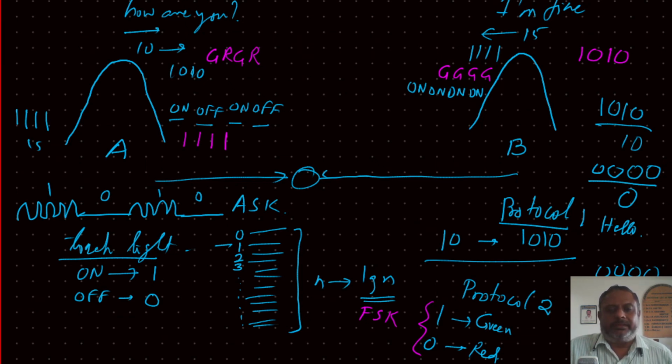Then they realized that working with the 2 torches is little costlier. Then they came out with another wonderful idea. Instead of just showing the torch, you can move the torch. If you move the torch horizontally, let it be 0. If you move the torch up and down, then let it be 1.